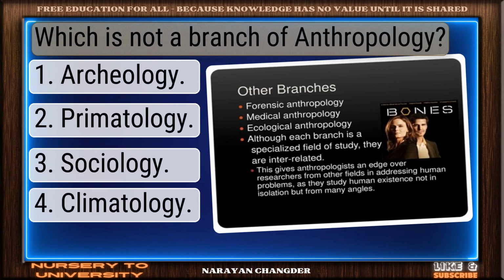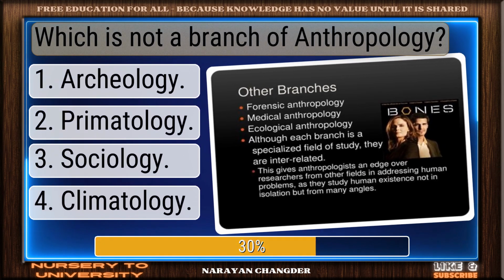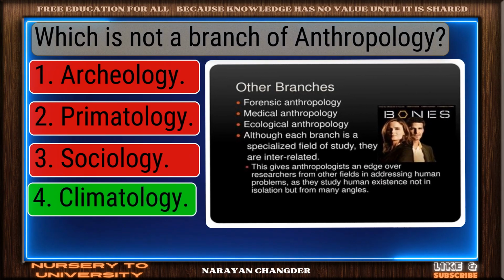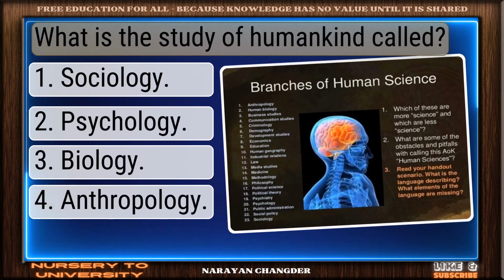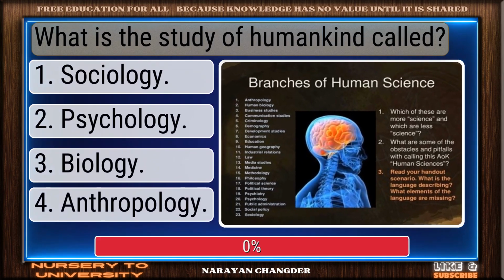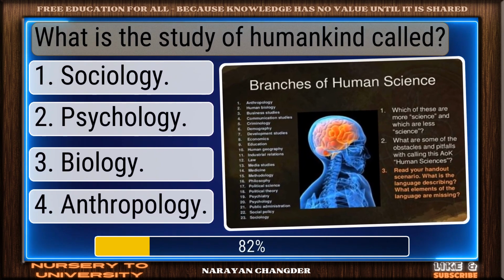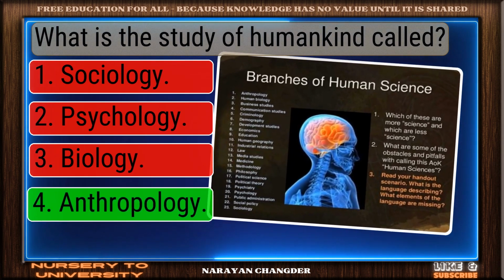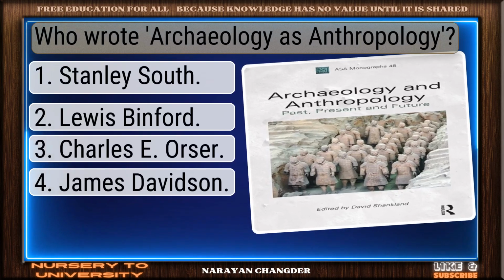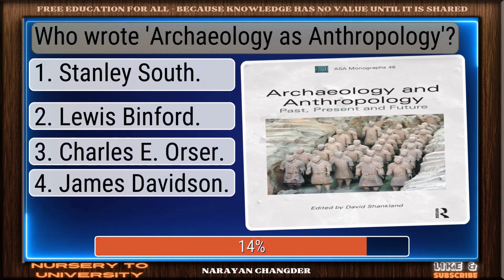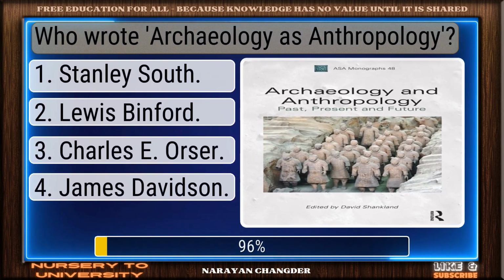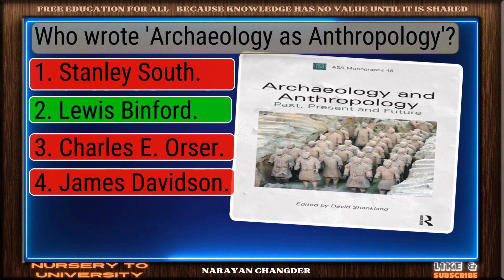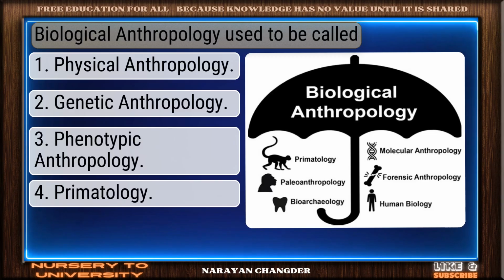Which is not a branch of anthropology? Sharp thinking. Climatology is the right choice. What is the study of humankind called? You got it. Your choice, anthropology, is right. Who wrote archaeology as anthropology? Nice work. You chose Lewis Binford, and it is correct.